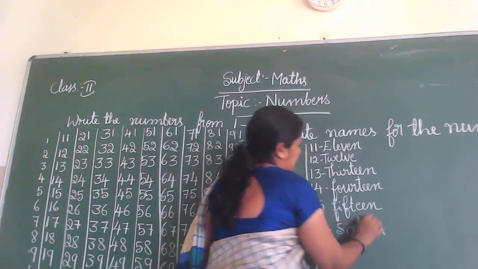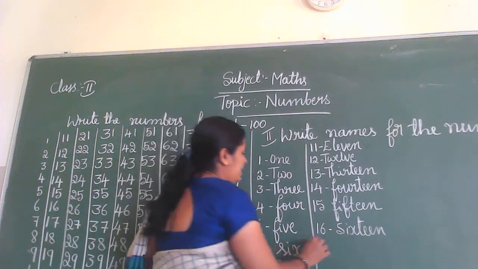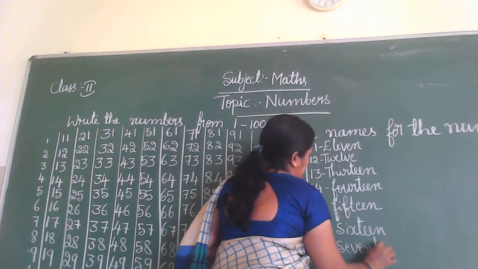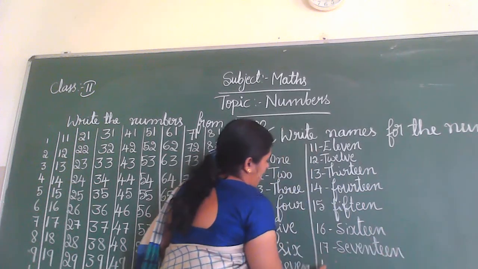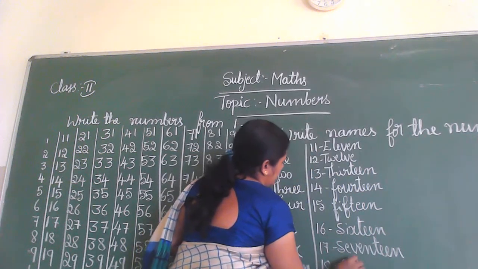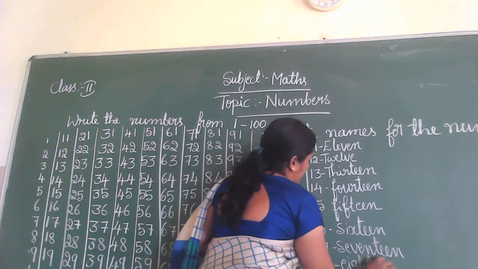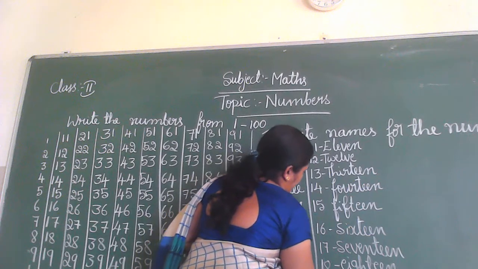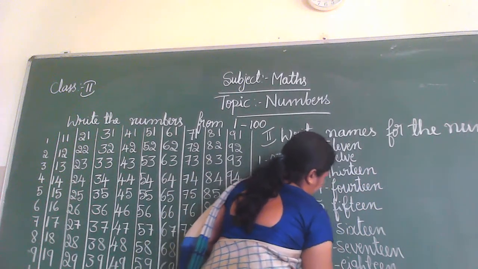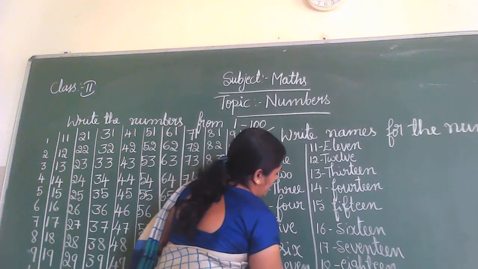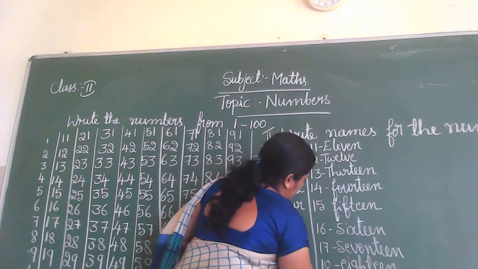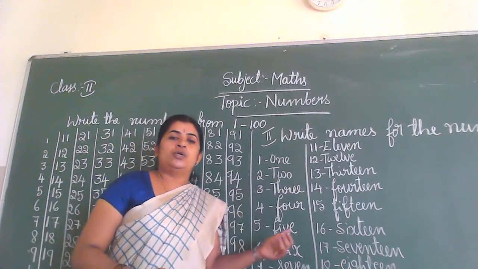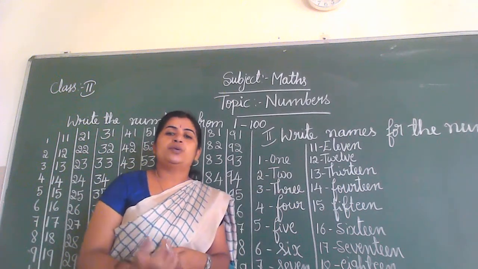S-I-X-T-E-E-N, 16. S-E-V-E-N-T-E-E-N, 17. E-I-G-H-T-E-E-N, 18. N-I-N-E-T-E-E-N, 19. T-W-E-N-T-Y, 20. These numbers up to 20 have individual names.